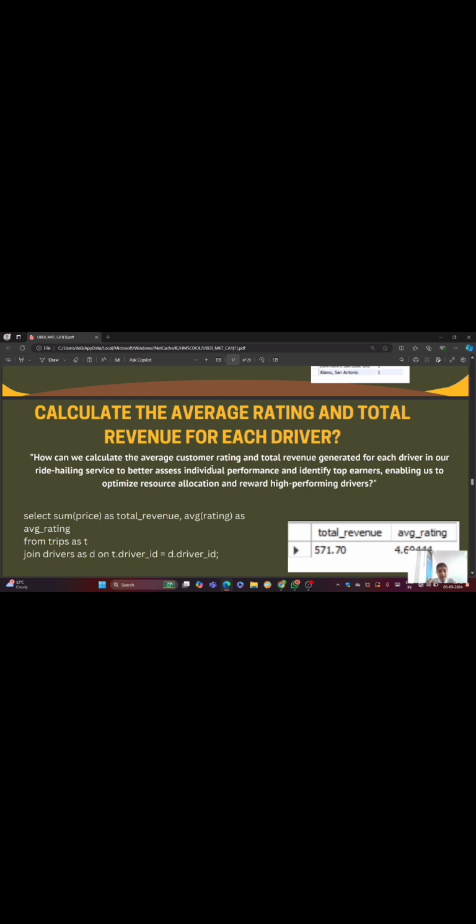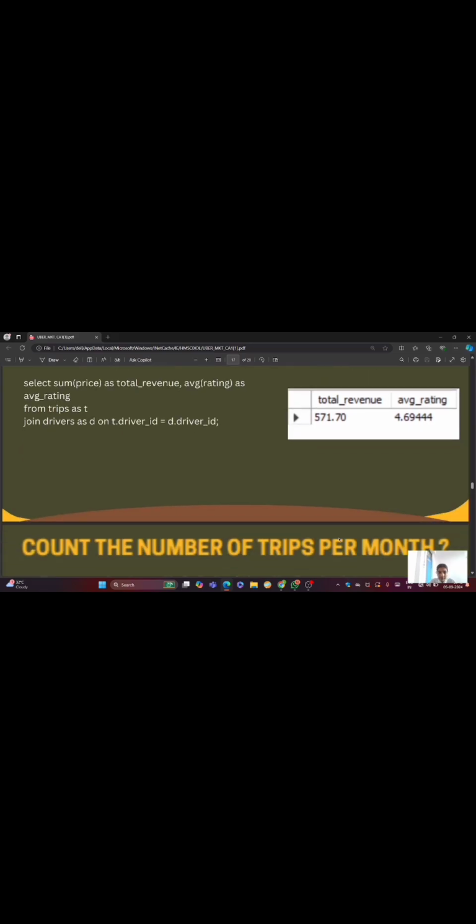Like select sum price as total revenue, average rating as average. Then from trips data, we have to join two tables, trips table and drivers table. We name this trips as T and drivers as D. Though driver ID is common, so T driver's ID is equals to D driver's ID. So we get from this total revenue and average rating.